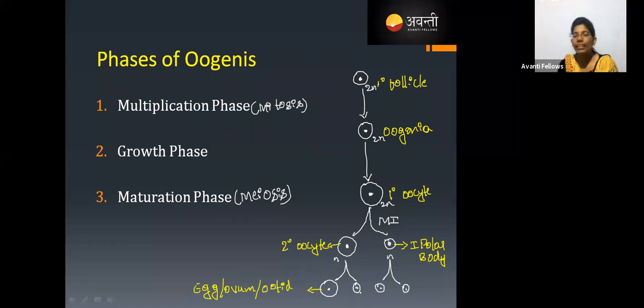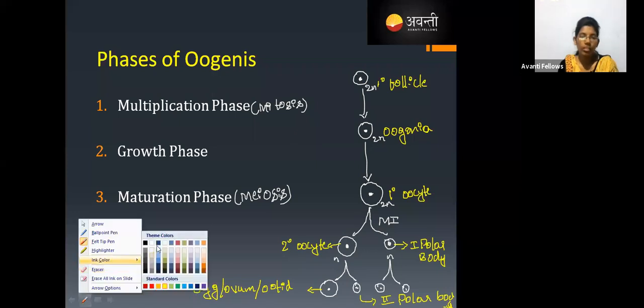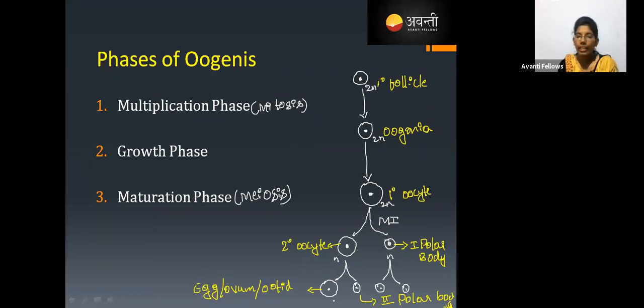And these are called the second polar bodies. And what is the ploidy of the second polar bodies and the egg? Yes, Akbar, very good. Yes, these are all haploid. Let me write this. These are all haploid.